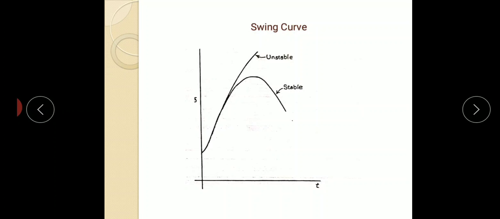So swing curves are useful in determining the adequacy of relay protection on power systems with regard to the clearing of faults before one or more machines become unstable and fall out of synchronism. The critical clearing time is found to specify the correct speed of the circuit breakers. And the solution of the swing equation involves a method called the step-by-step method, which will be discussed later.